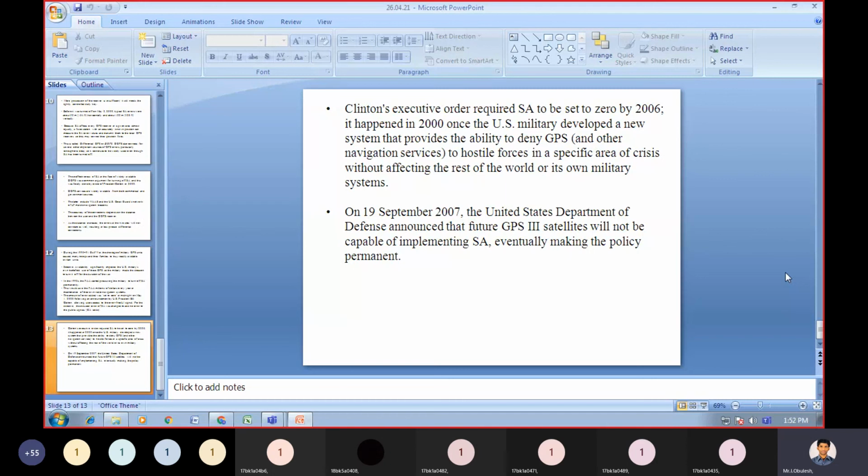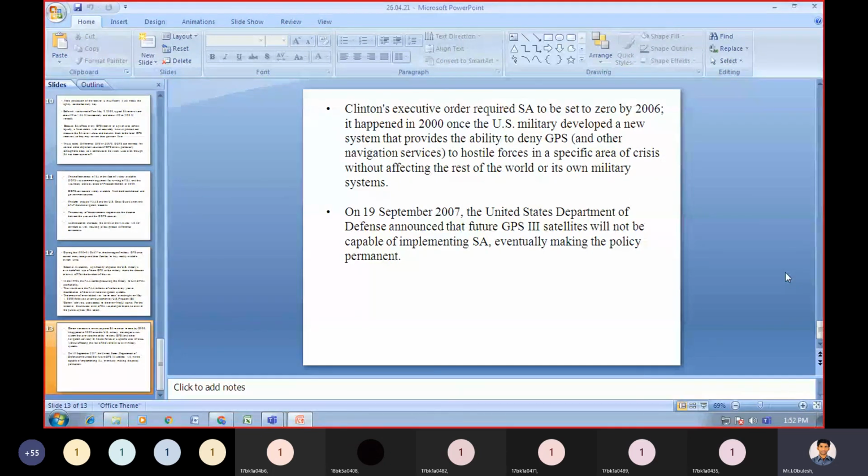It happened in 2000, once the US military developed a new system that provides the ability to deny GPS to hostile forces in a specific area of crisis without affecting the rest of the world or its own military system.